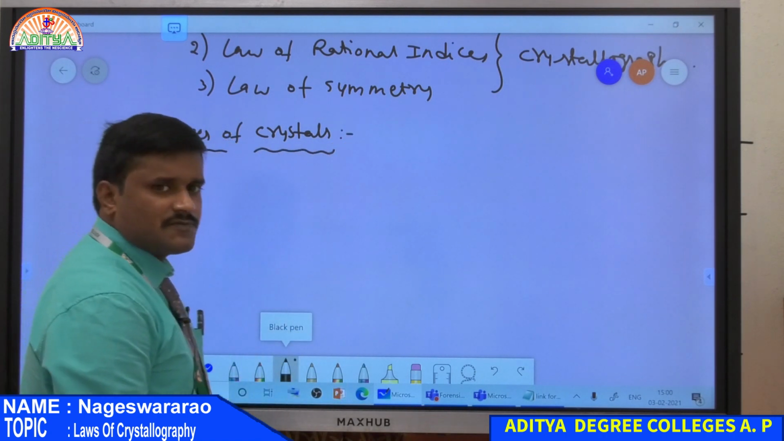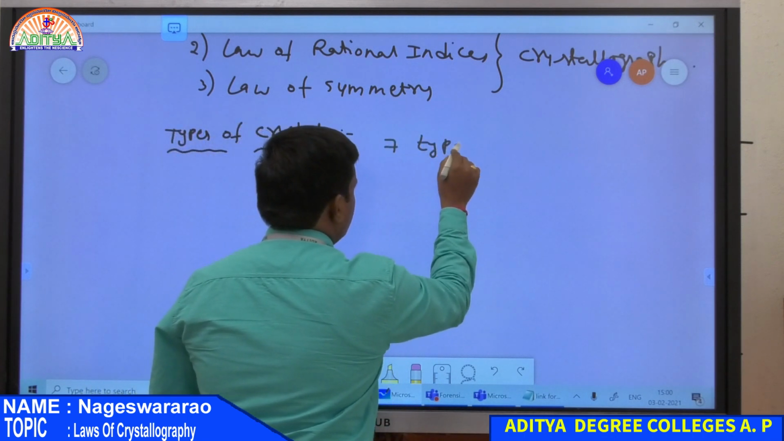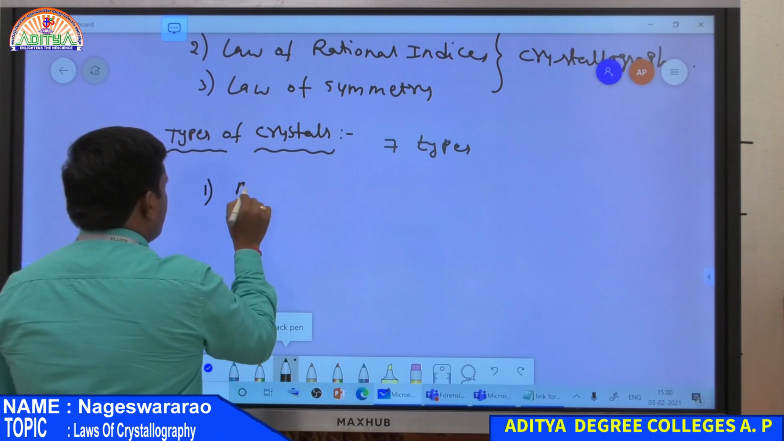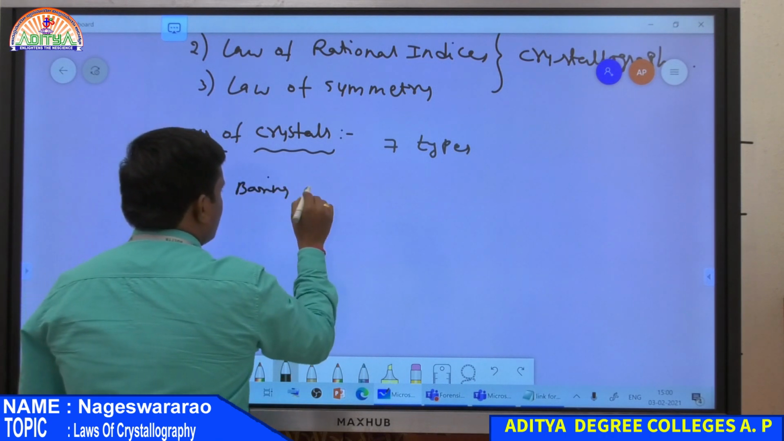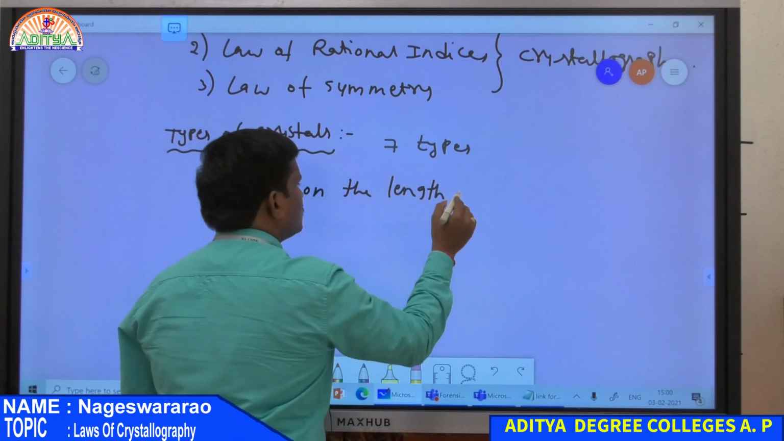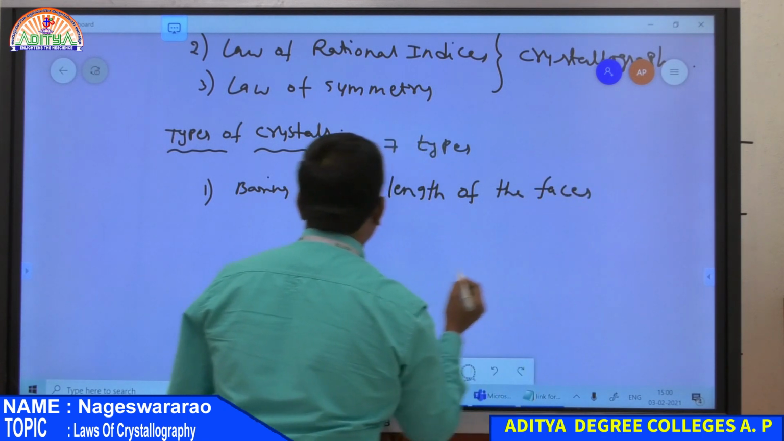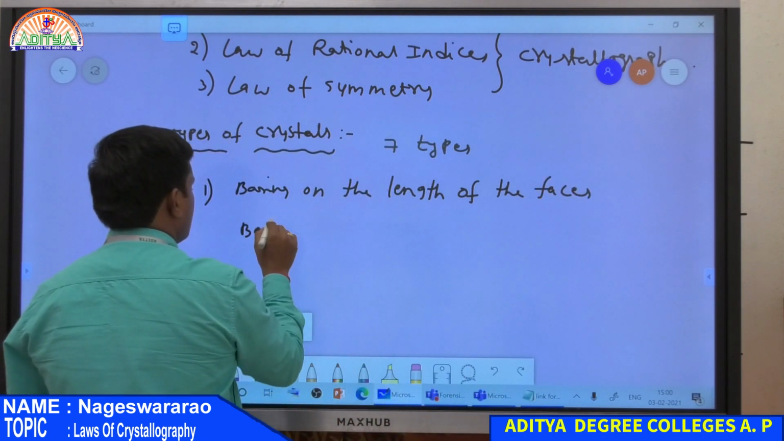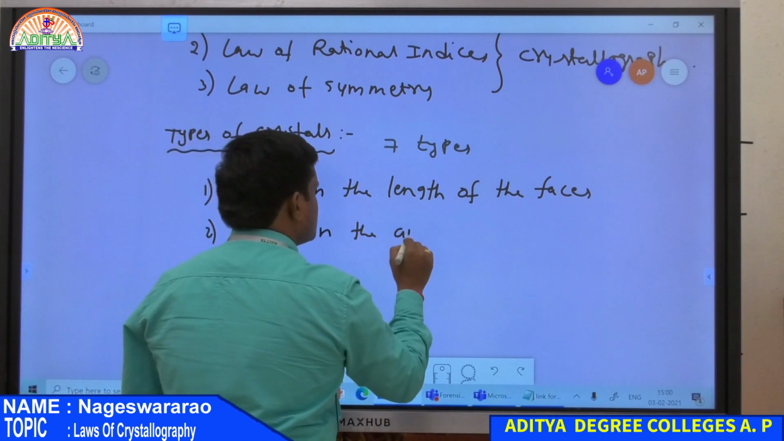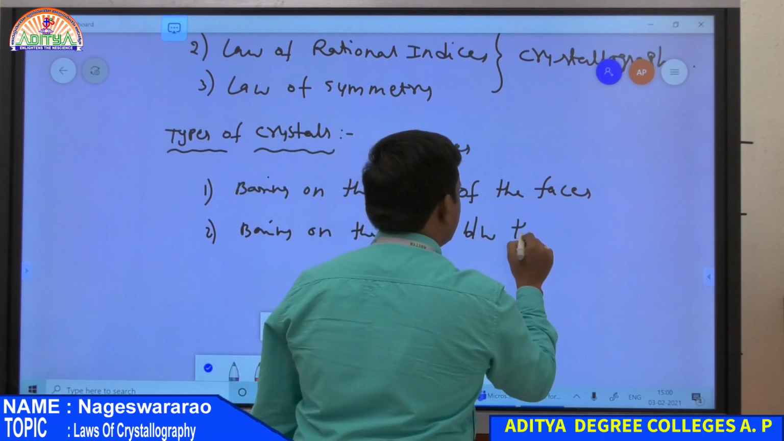So crystals are classified into 7 types basing on the length of the faces, and also basing on the angle between the faces. So these are the two parameters: the length of the faces and the angle between the faces.